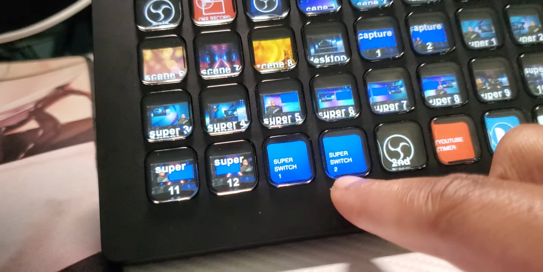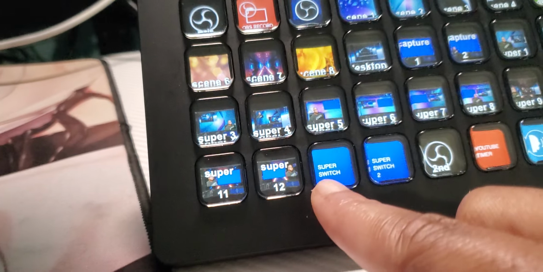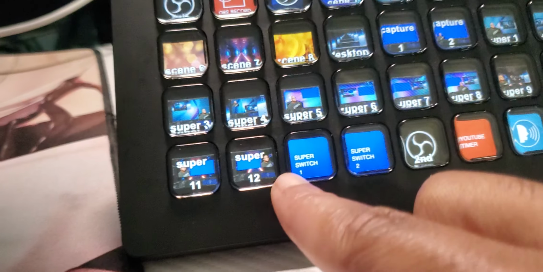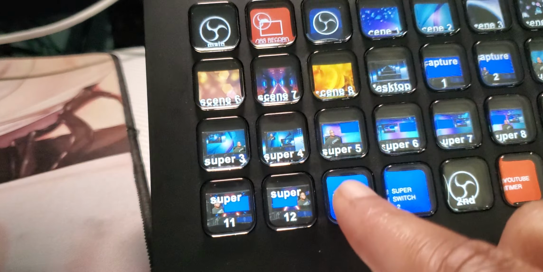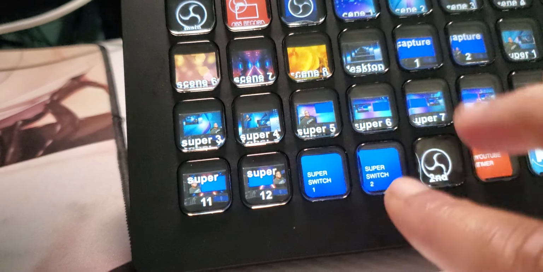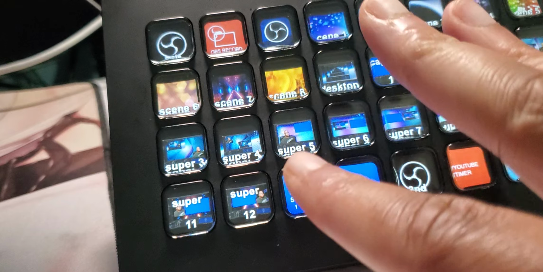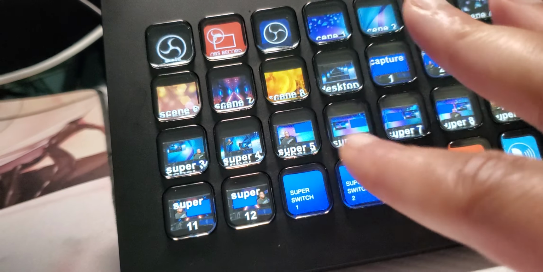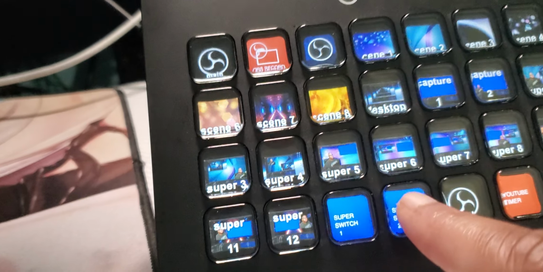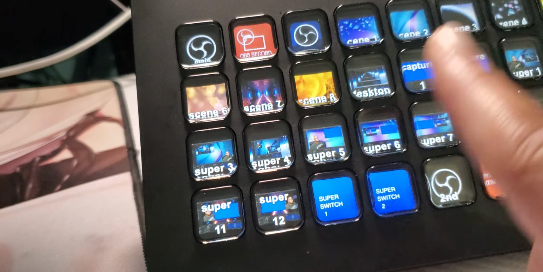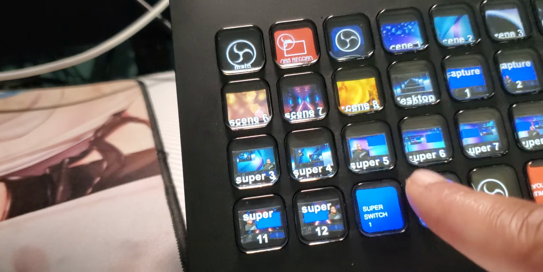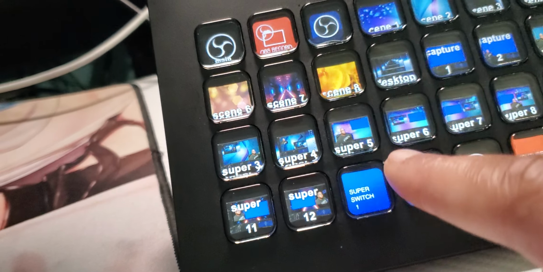Same thing with this one, Super Source. Super Switch 1 isn't really used much unless I'm doing mainly video stuff, but it does start recording and stop recording and turn on certain stuff. And they record by themselves when I press a button, and they also deactivate the background image.